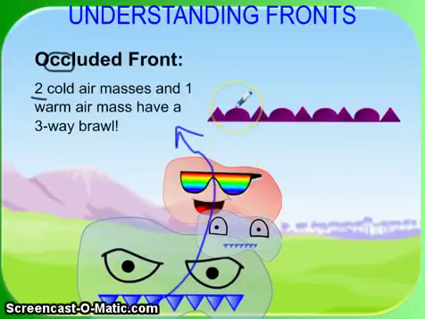Now I want you to look at the symbol, and you'll notice that on that line all of the shapes are on the same side of the line. And again, that indicates that all the warm and the cold air are all moving in the same direction. And since red and blue make purple, you'll often see occluded front symbols in purple. But if you see it in black and white, well, actually you'd see it in black. If you look at the alternating triangles and semicircles, that's how you'll know it's an occluded front.